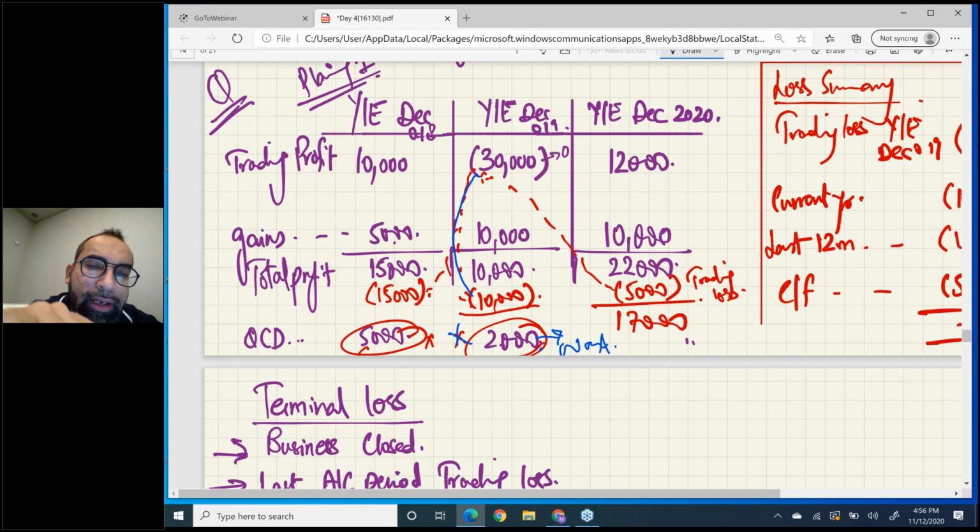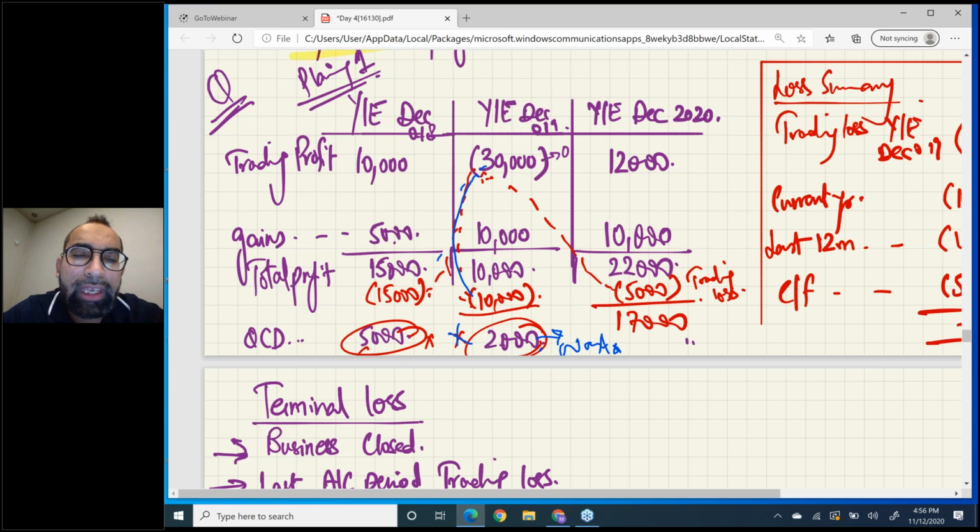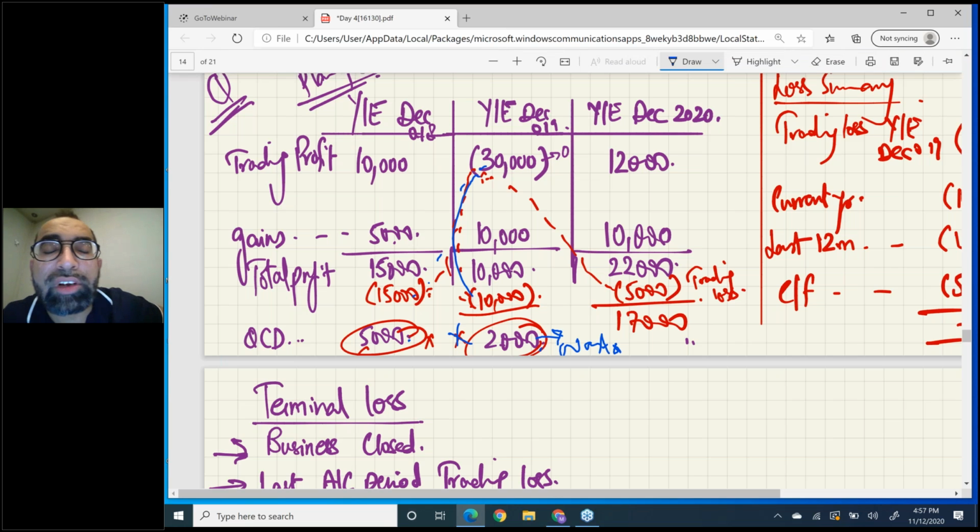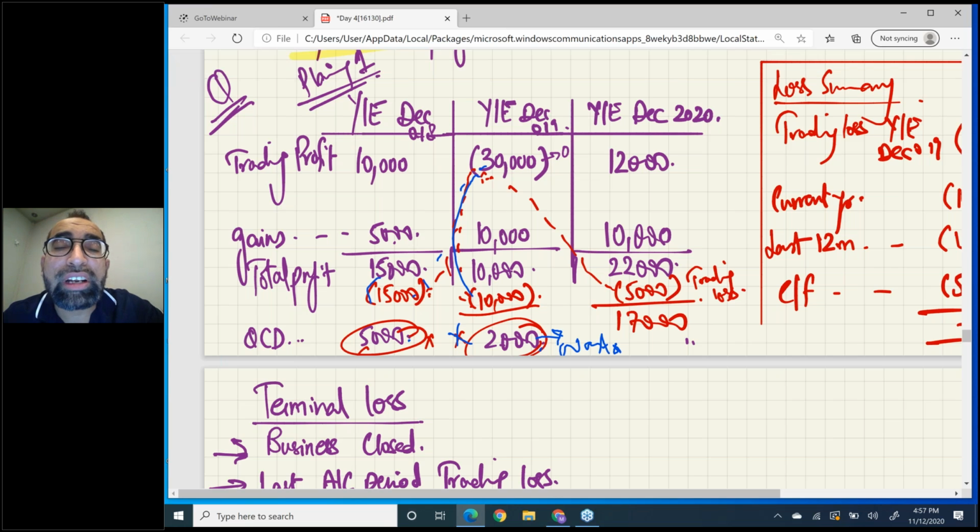Okay, and then you went 12 months back. In 12 months back you already had QCD, but again you have to set off the complete 15,000, because for the current year and last 12 months, listen carefully, no partial claims allowed. That means you have to waste your QCD. You have no option other than wasting your QCD.